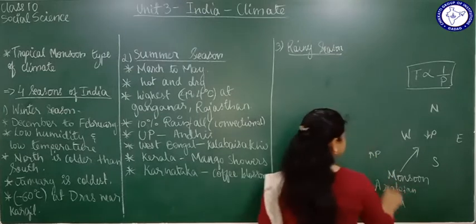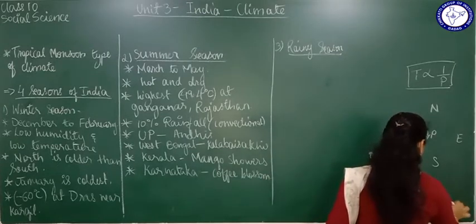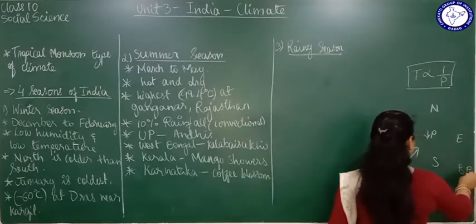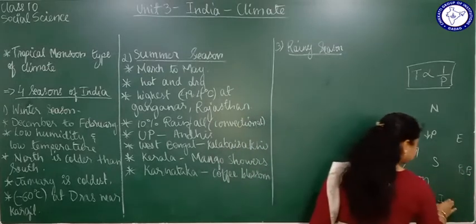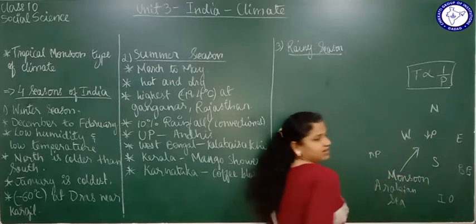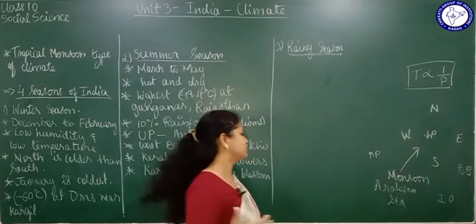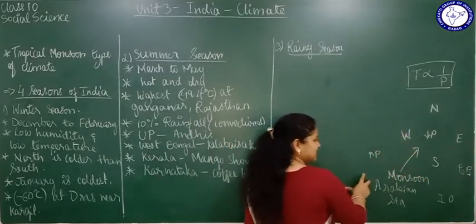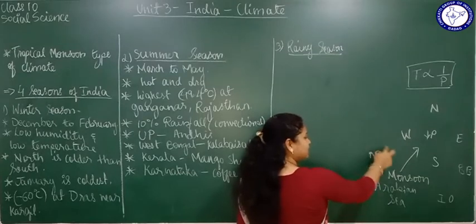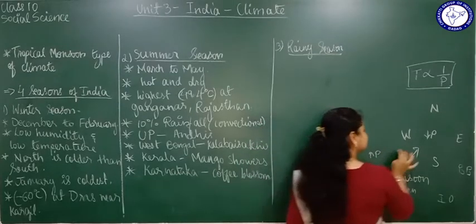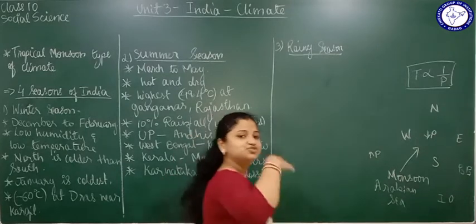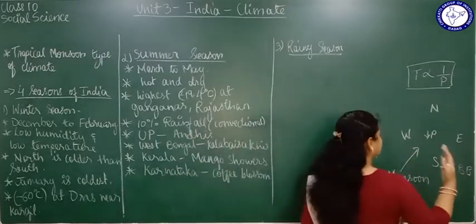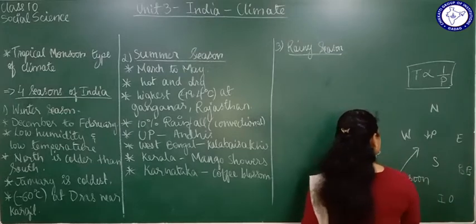There is the Arabian Sea here, the Indian Ocean here, and the Bay of Bengal here. Right? So the winds are going to move from the sea area, from the high pressure area towards the low pressure area. So winds are moving from sea to land. In simple words, winds are moving from sea to land.